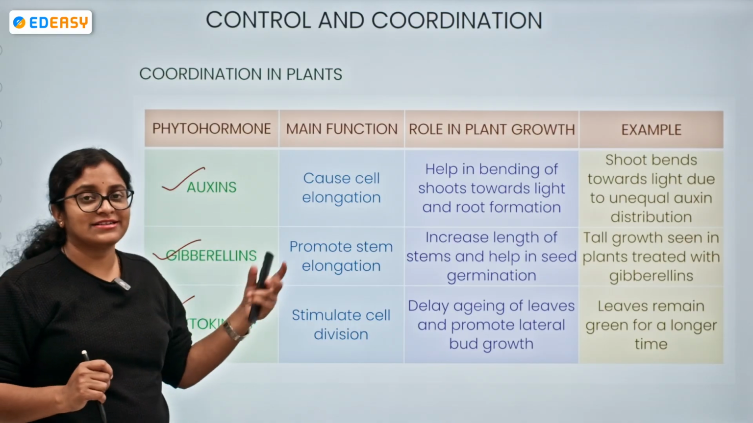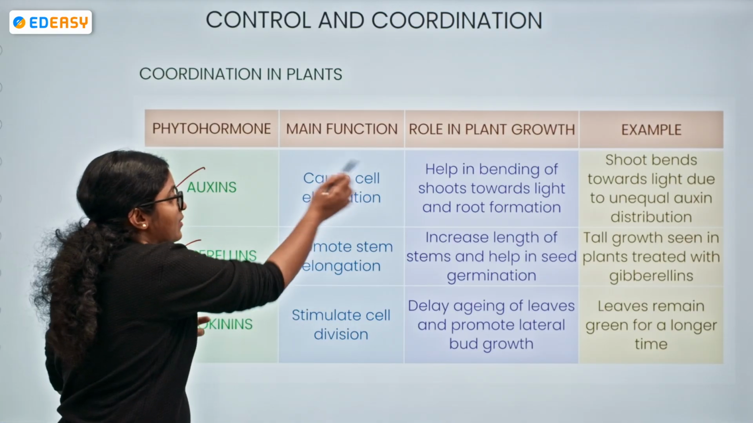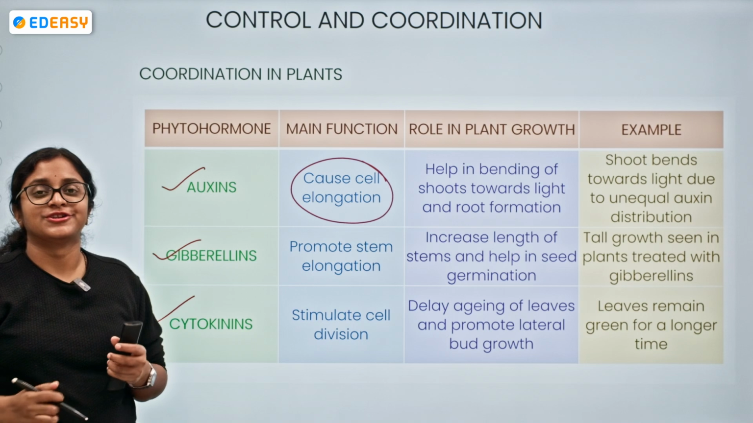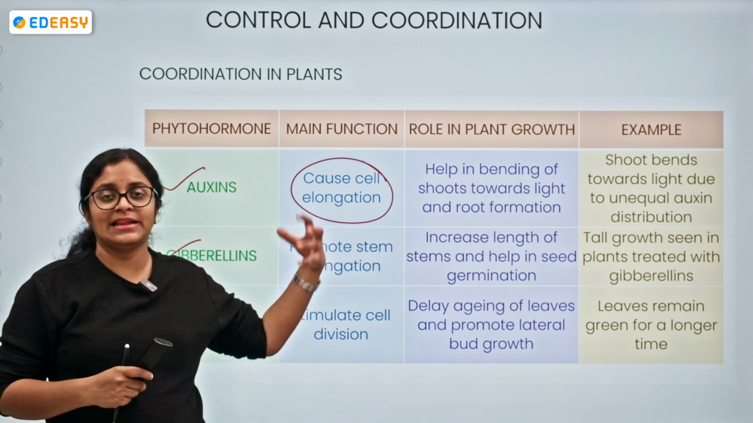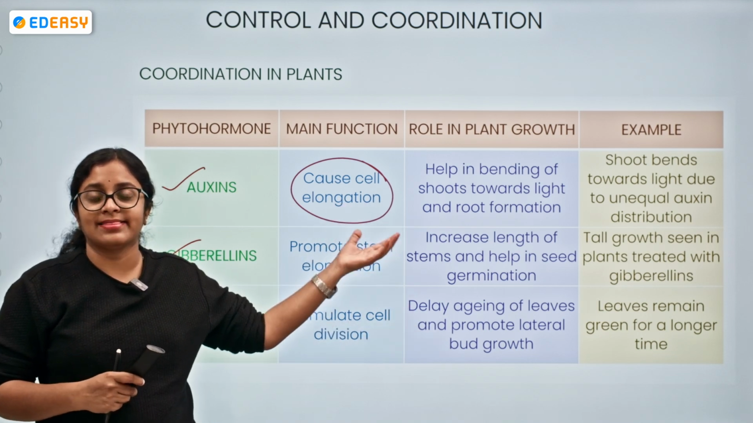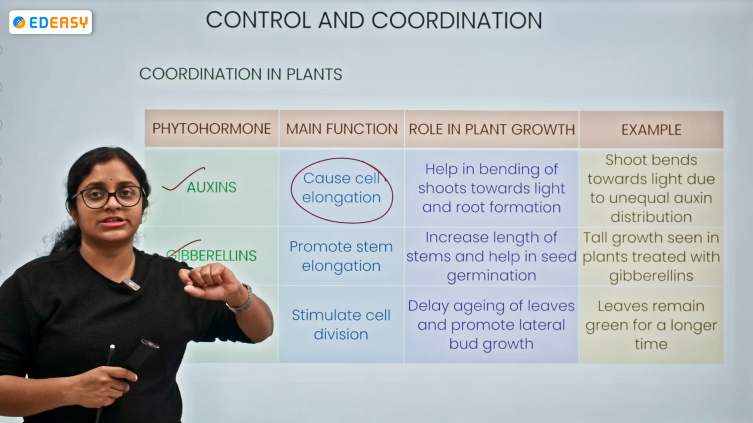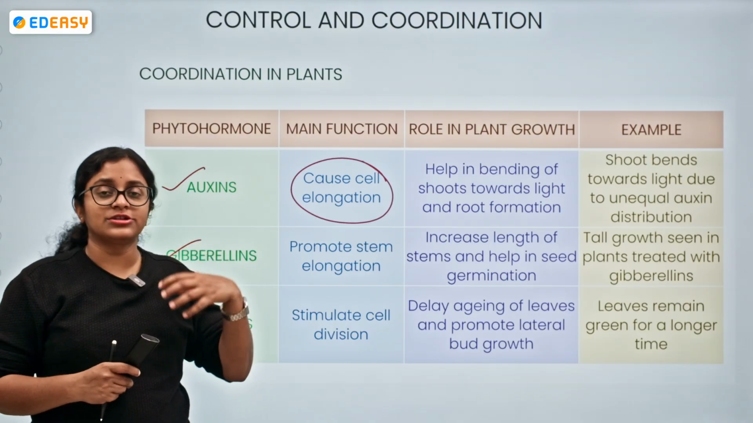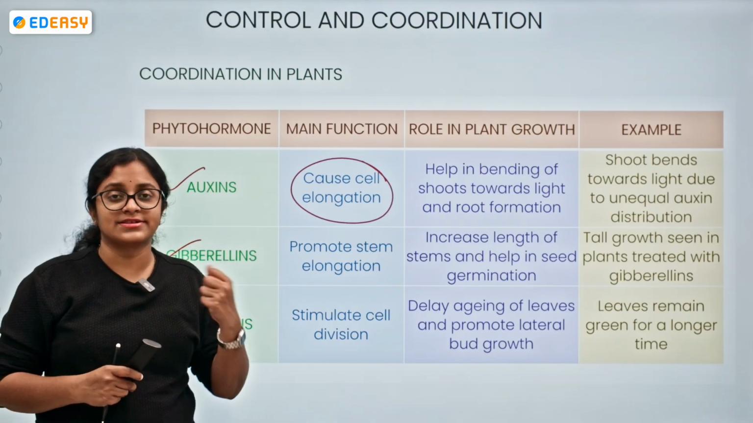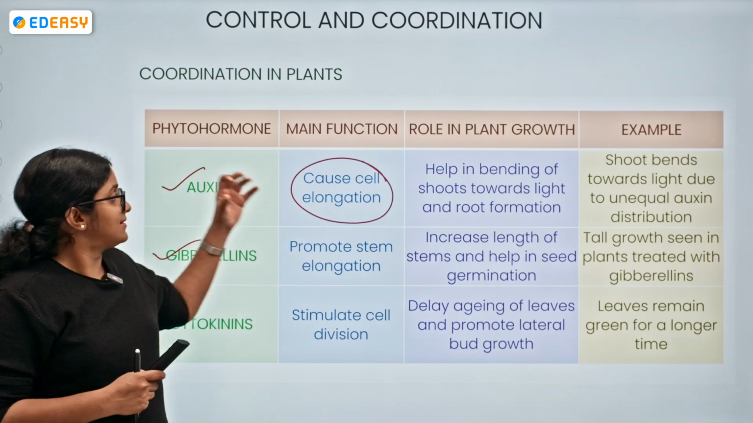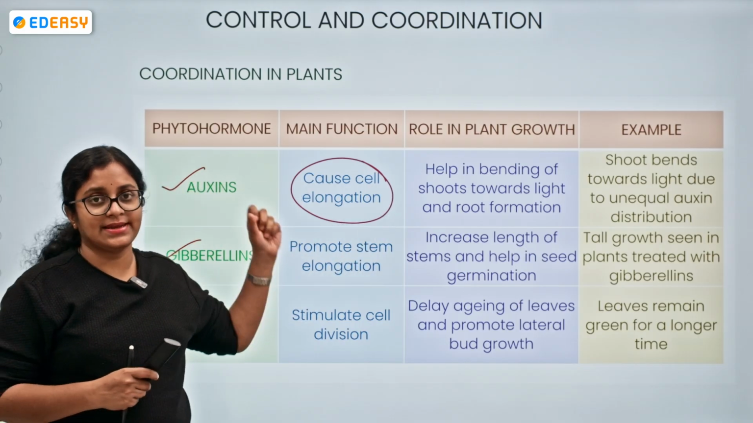Auxins, what they cause: the main function of auxins is that they cause cell elongation. So towards the sunlight, they help the bending of the shoot, and they also help in root formation. Because of unequal auxin distribution, there is a shoot bending towards light.